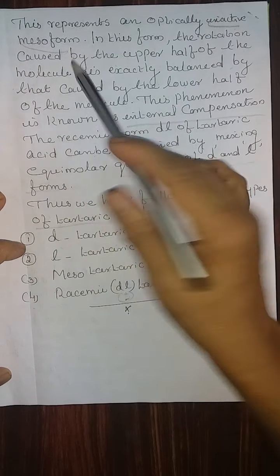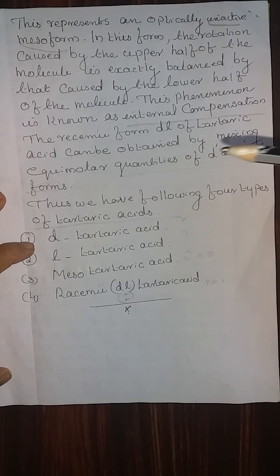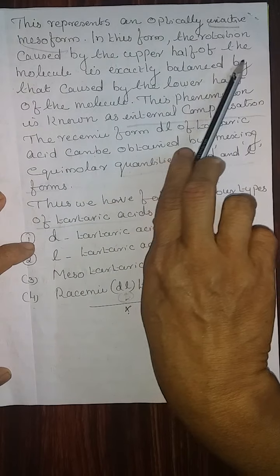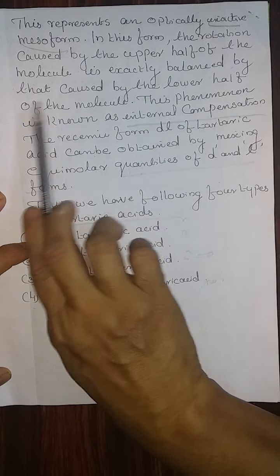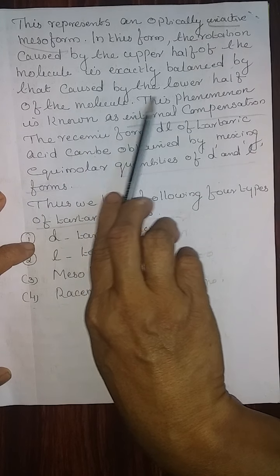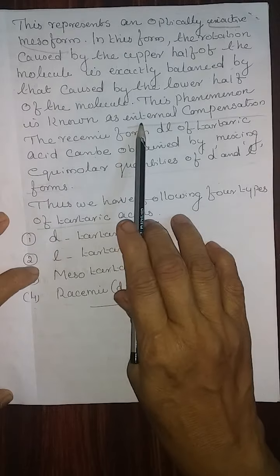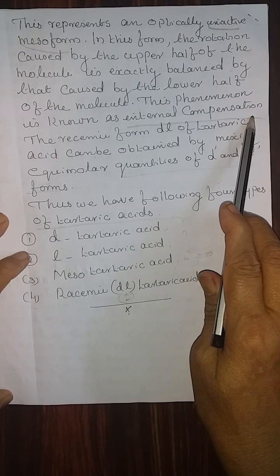That means because of the structure of the molecule, the top part rotates towards the right, the bottom part towards the left. Therefore, in this form, the rotation caused by the upper half of the molecule is exactly balanced by that caused by the lower half of the molecule. This phenomenon is known as internal compensation.